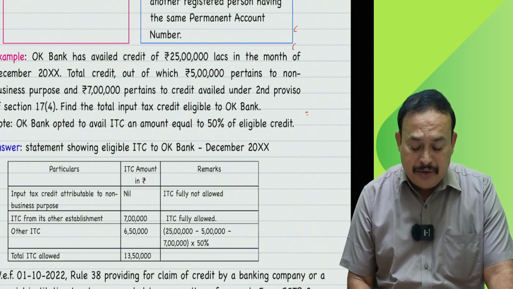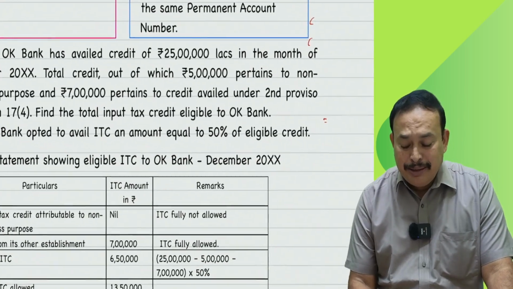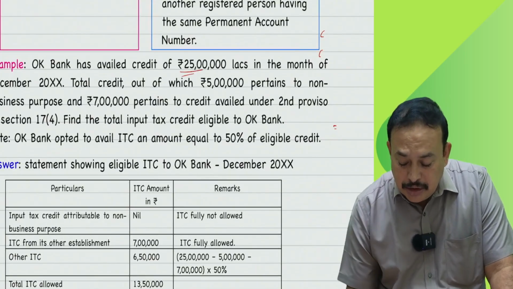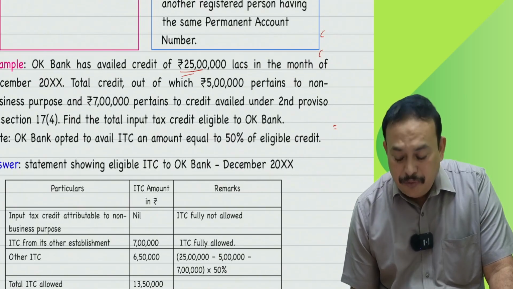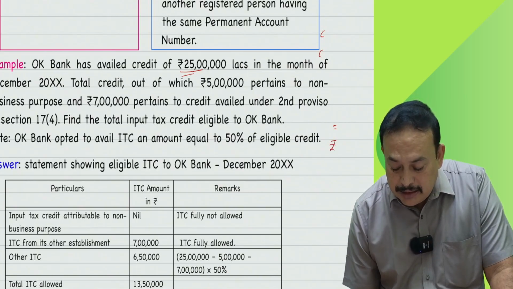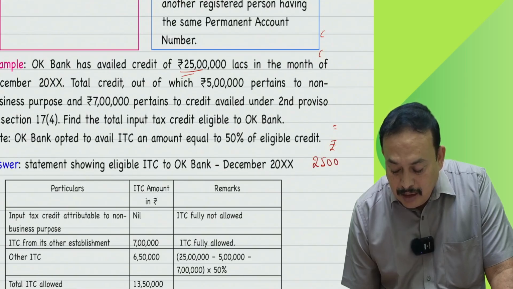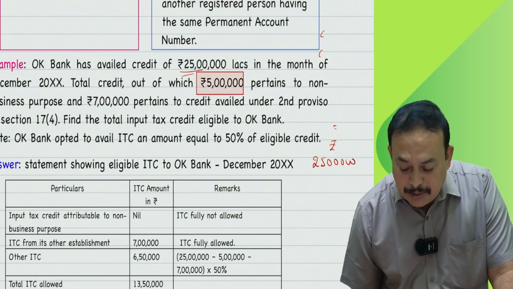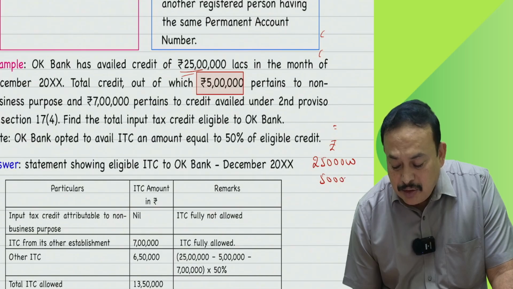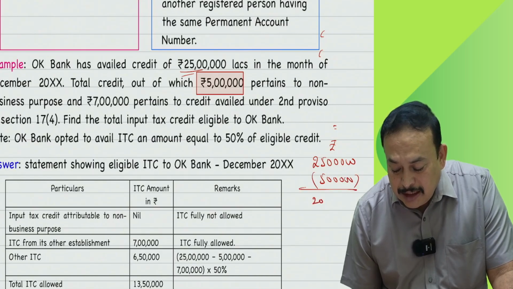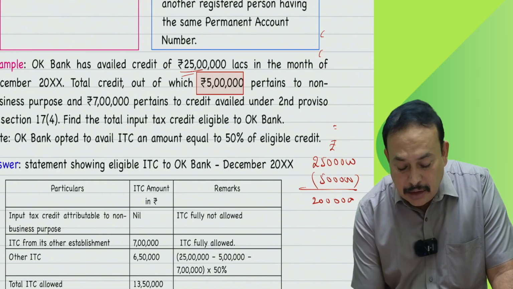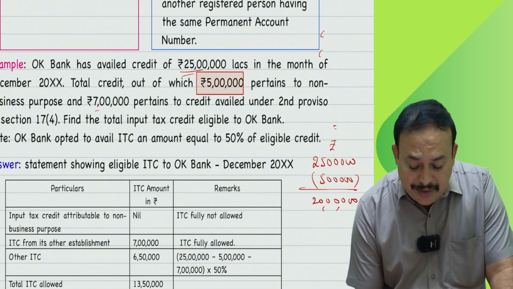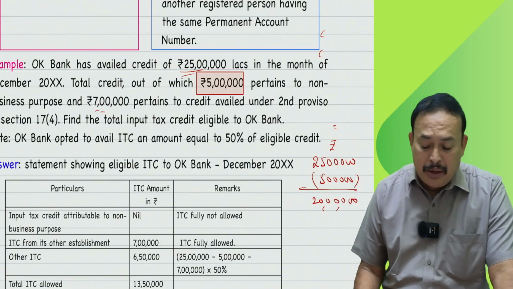In that case, my dear friends, I am simplifying it. Look here, the total credit how much? 25 lakhs. Out of which credit not at all allowed because of non-business purpose, that you eliminate, which is not allowed as input tax credit. Balance 20 lakhs. Out of 20 lakhs, there is 7 lakhs received from other branch.